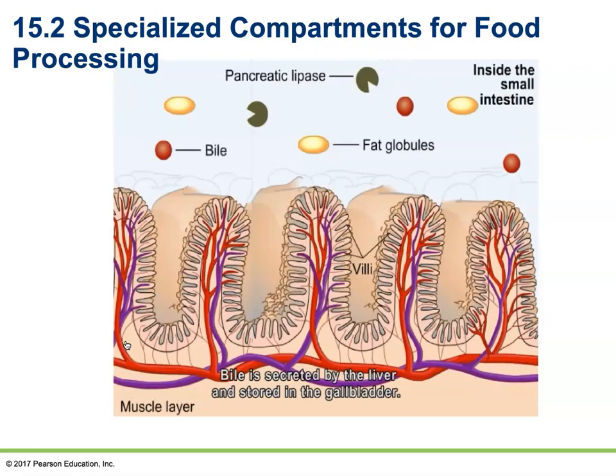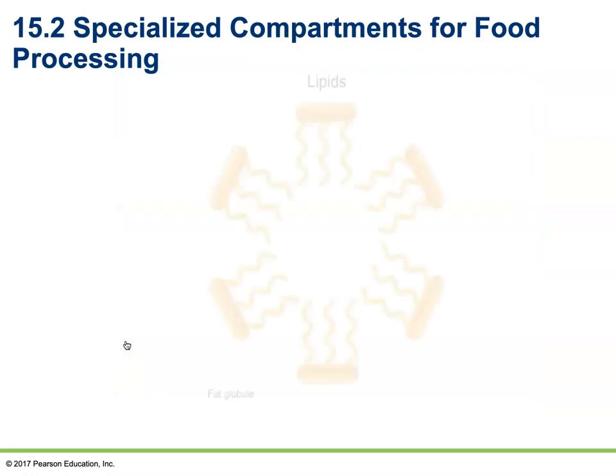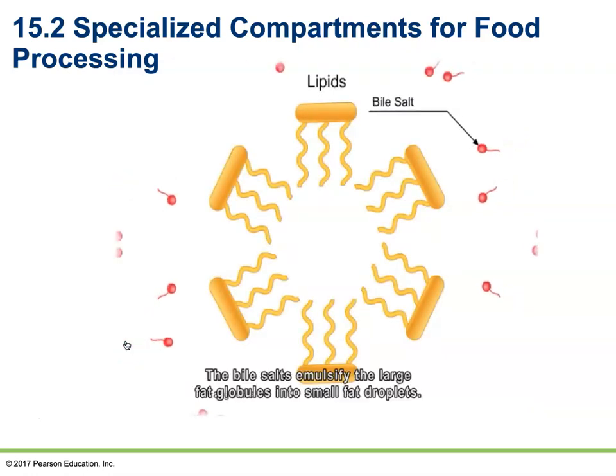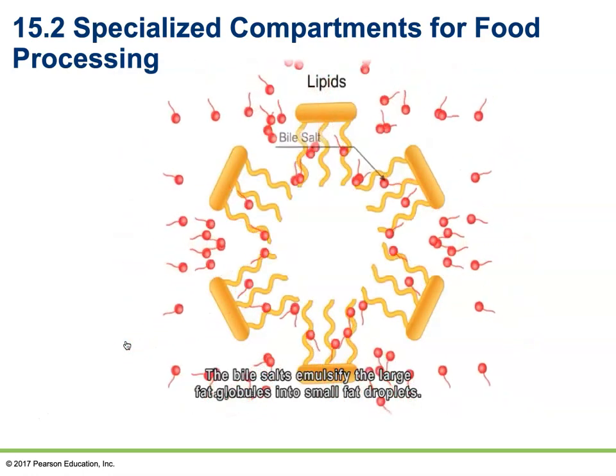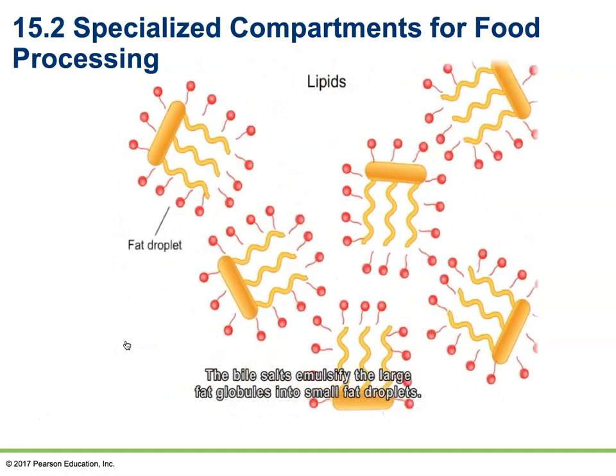Bile is secreted by the liver and stored in the gallbladder. The gallbladder releases the bile into the small intestine, where the fat globules from food, lipase from the pancreas, and bile salts from the liver come together. The bile salts emulsify the large fat globules into small fat droplets.